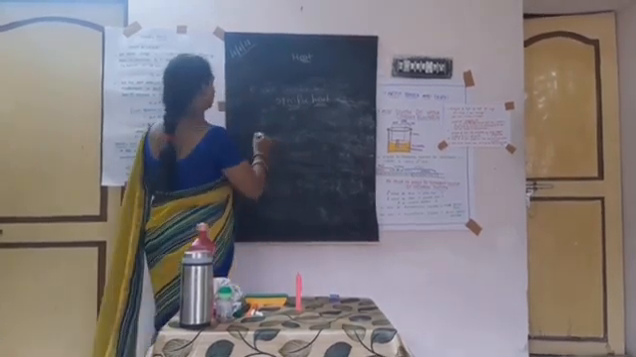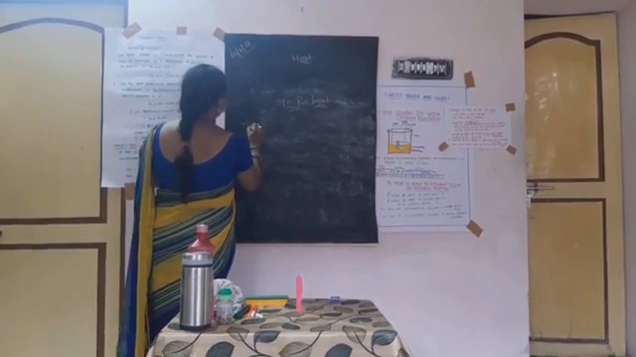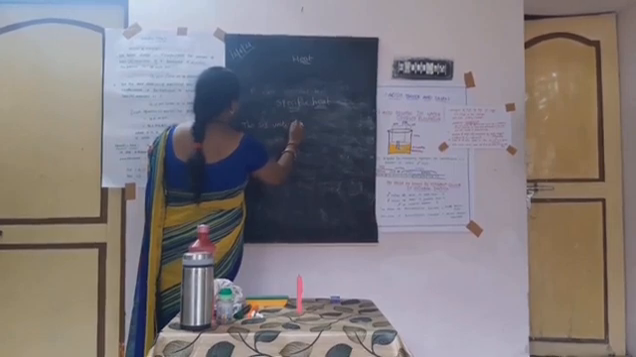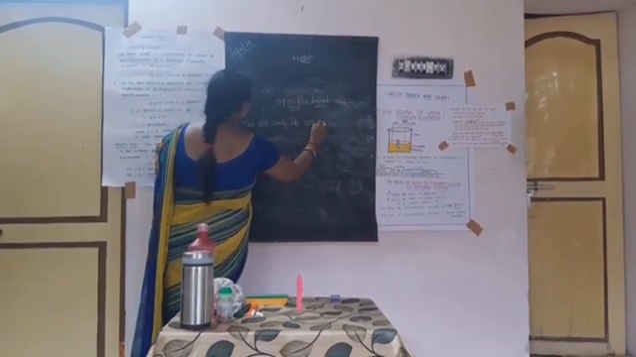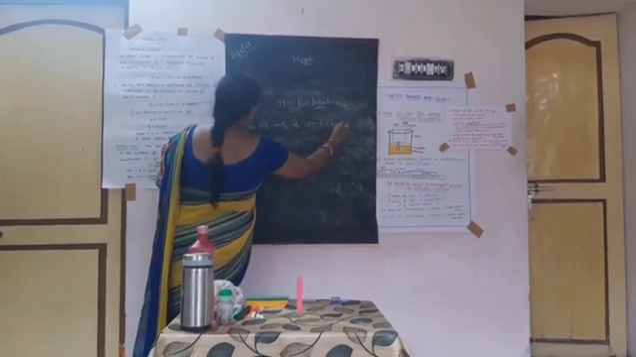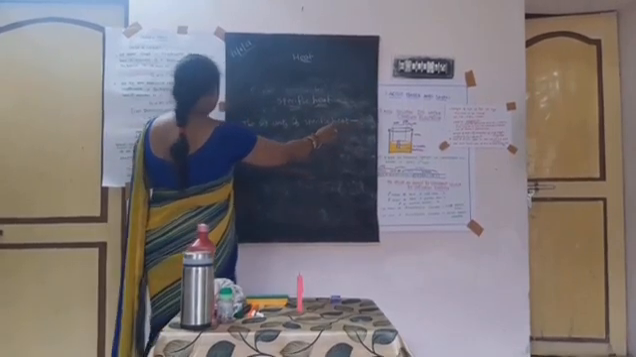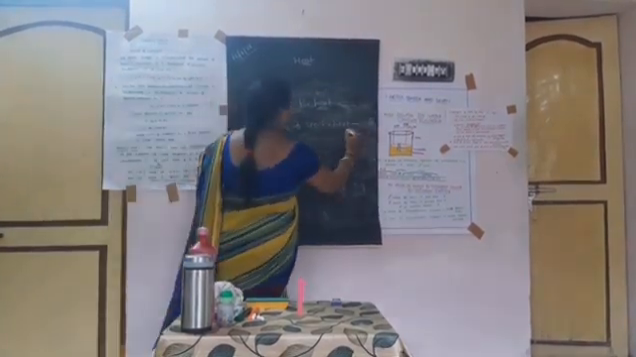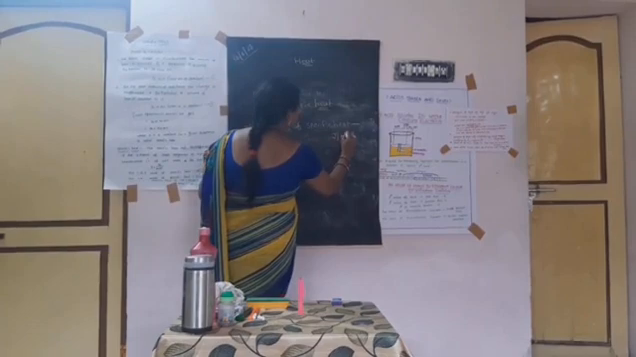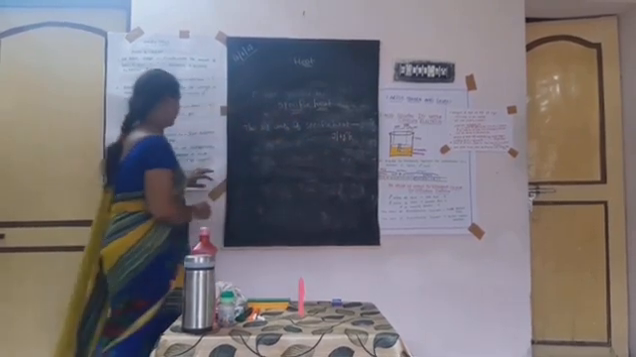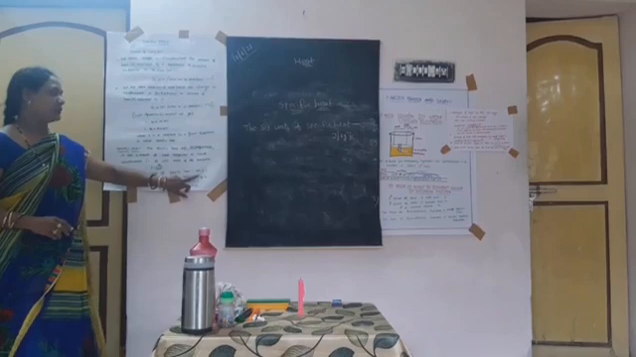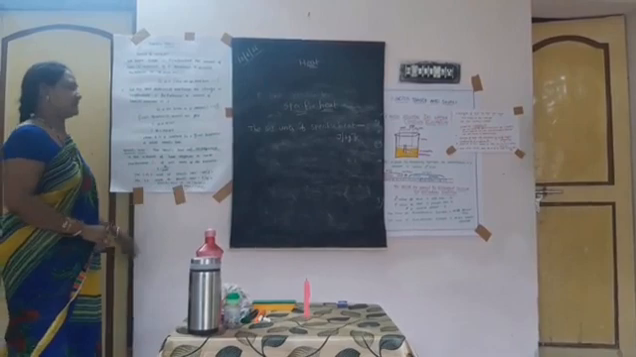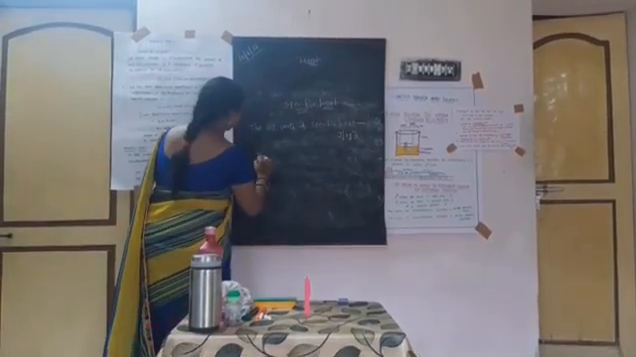The SI unit of specific heat is joule by kilogram Kelvin. The Celsius unit of specific heat is calorie by gram degree Celsius.